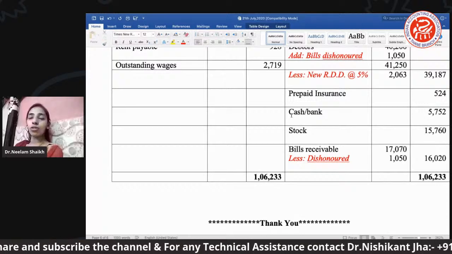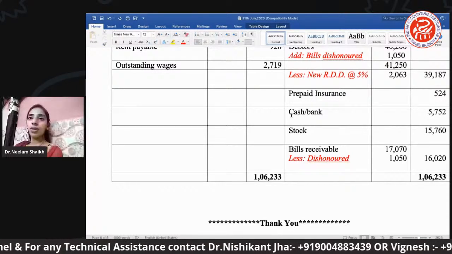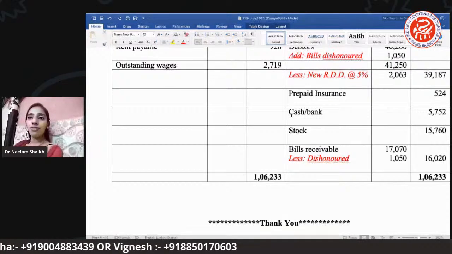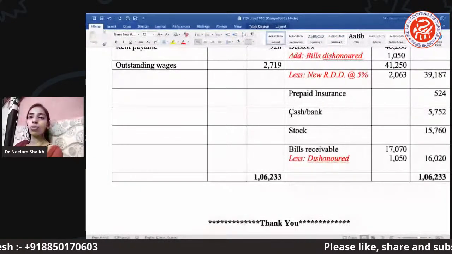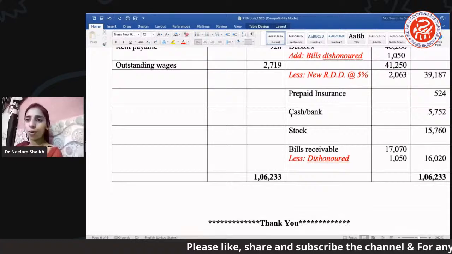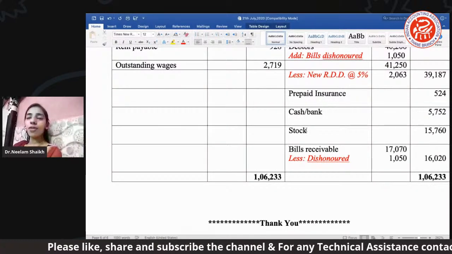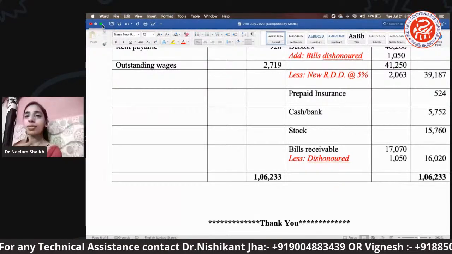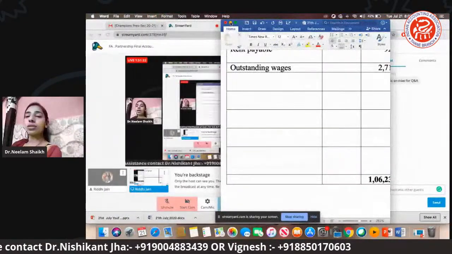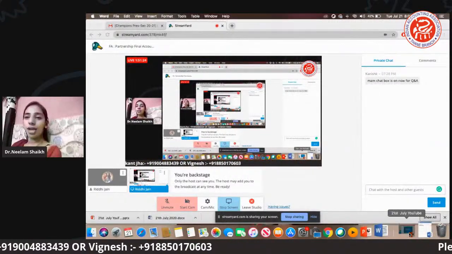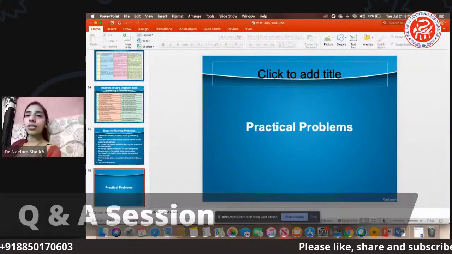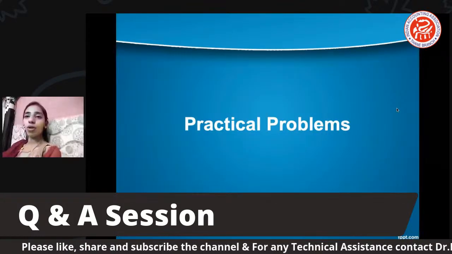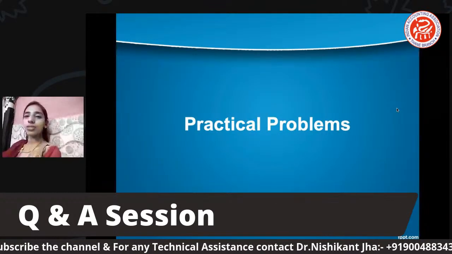We have covered almost all the theoretical as well as the practical aspects. Now you are quite ready for solving n number of problems. Go through practice of n number of problems in the book, from where you can catch some new adjustments, some new items in the trial balance. Okay, if any students have any questions, they can put them up in the chat box. I will definitely love to answer your questions.